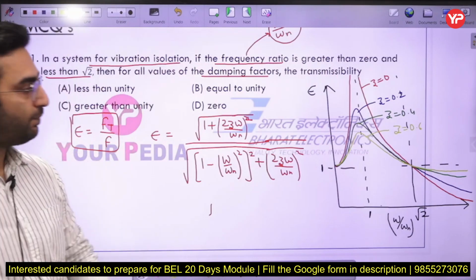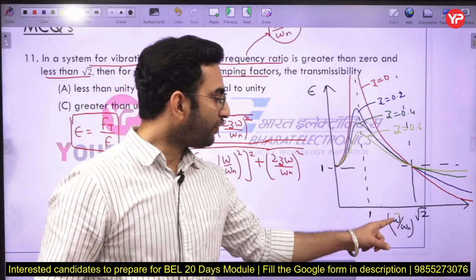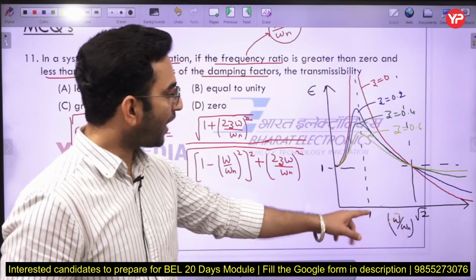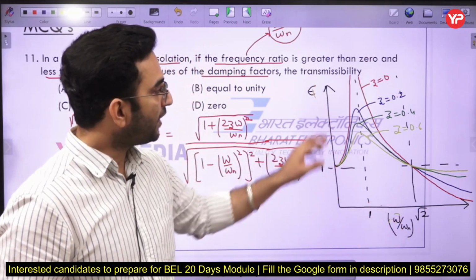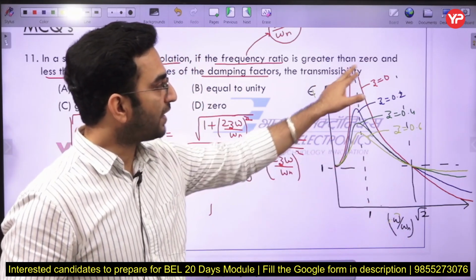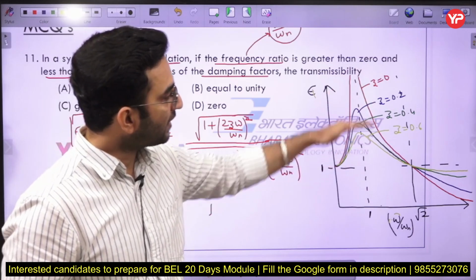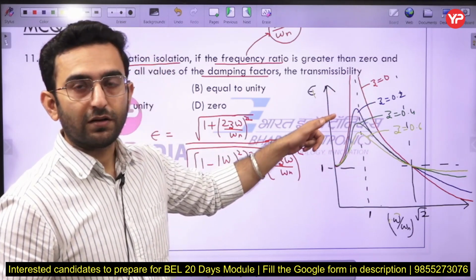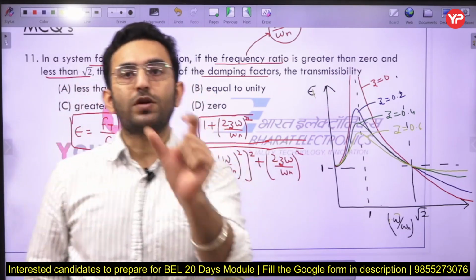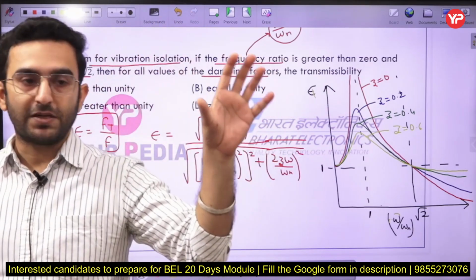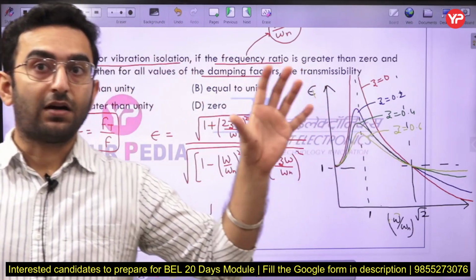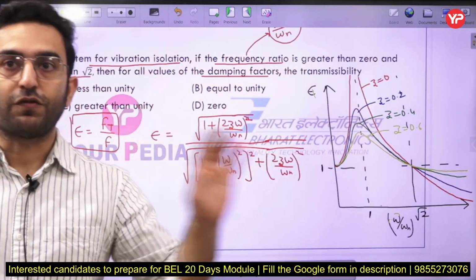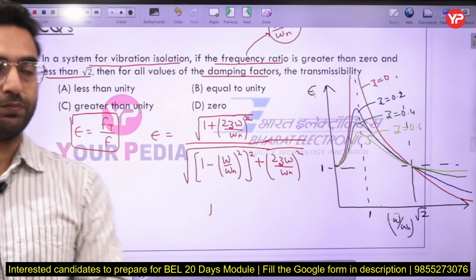It simply means if the speed of the system is equal to the natural frequency of the system, at that point the value of the transmissibility is going to be more than 1. You can see these lines are representing that the transmissibility is more than 1 here. That simply means if a 10 Newton force is acting on the machine, then more than 10 Newton is going to be transmitted into the foundation here. That will be very, very dangerous for you.